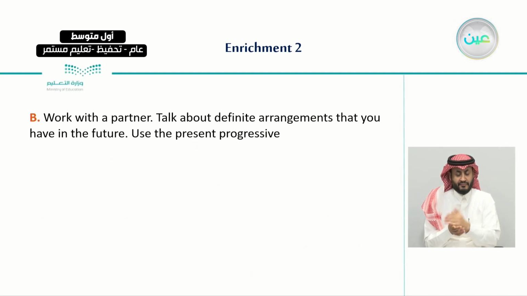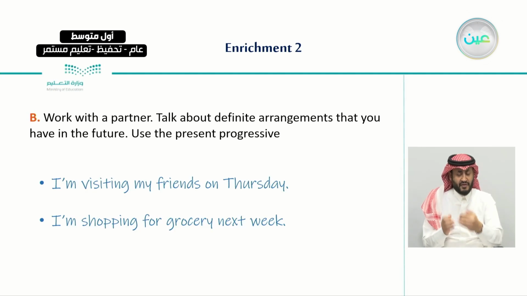After this, I asked you to work with a partner to talk about definite arrangements that you have in the future and use the present progressive, the same as we did with the previous exercise, as you can see. I am visiting my friends on Thursday. I'm shopping for groceries next week. So if you notice here, we use the present progressive with time expressions like on Thursday and next week.